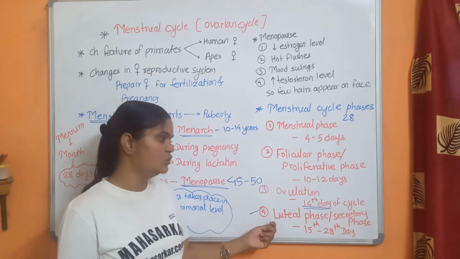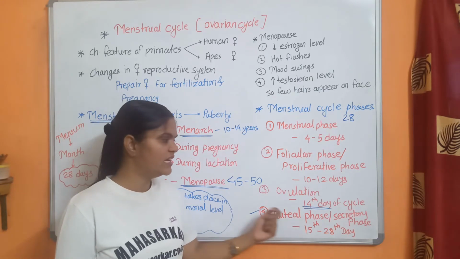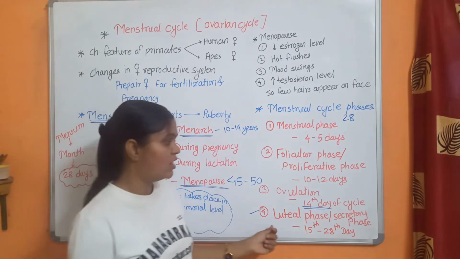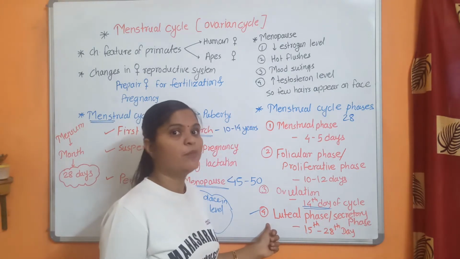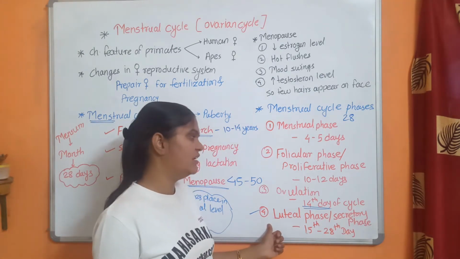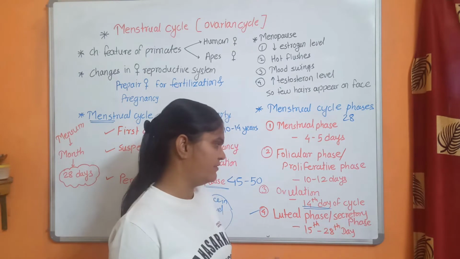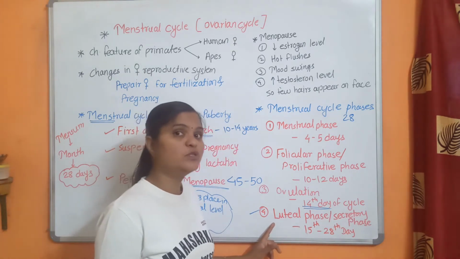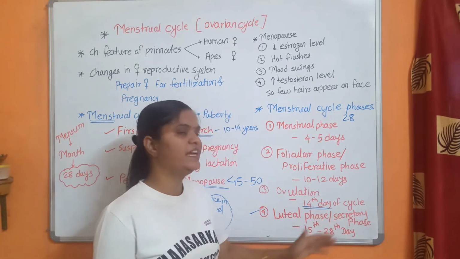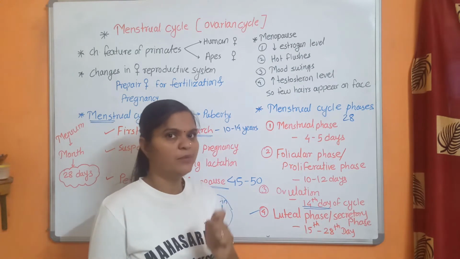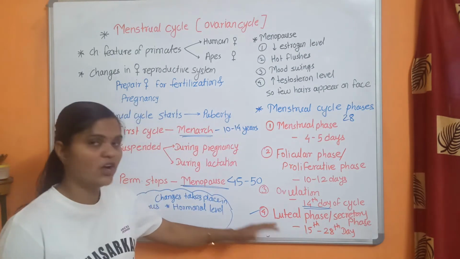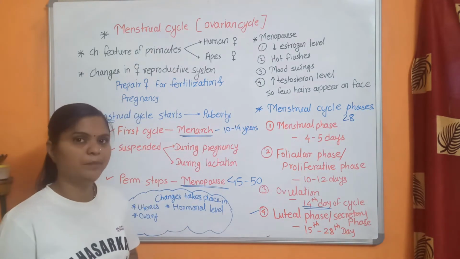And this luteal phase, that's why it is called a luteal phase, it secretes a hormone that is called progesterone. Luteal phase, or also called secretory phase, because corpus luteum starts to secrete one hormone that is called progesterone, and this progesterone is essential for maintaining pregnancy.